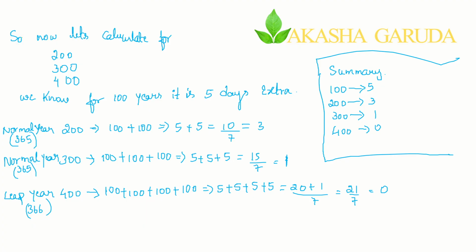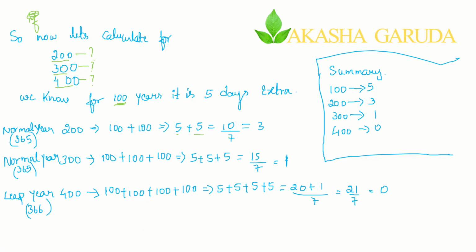Now we have found in the previous slide how many extra days there are for 100 years. Similarly, we have to now find for 200, 300 and for 400. So we'll see for 200 how many extra days we are having, for 300 how much, for 400 how much. Taking 100 as a base, for 100 it is 5, for 200 it will be 100 plus 100. So it is 5 plus 5, 10.